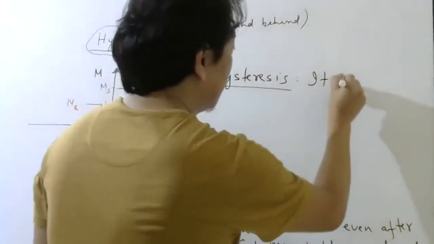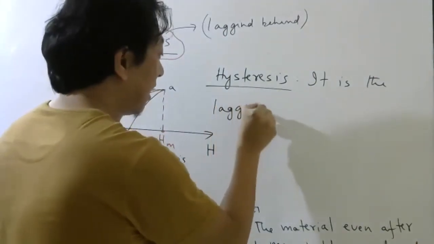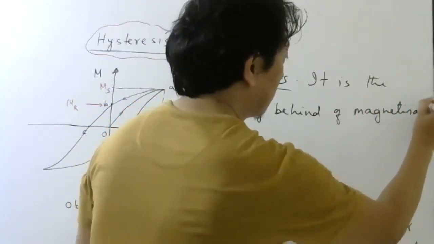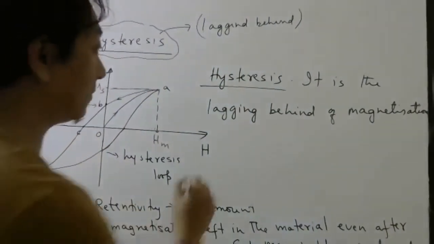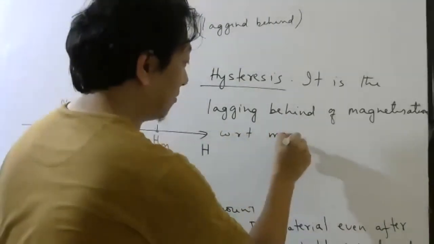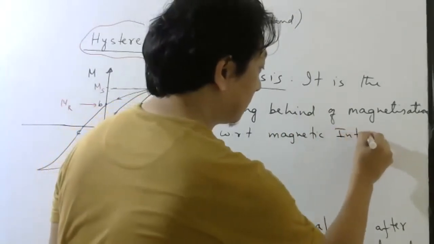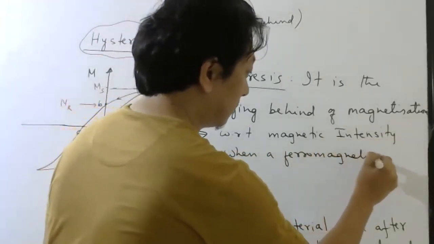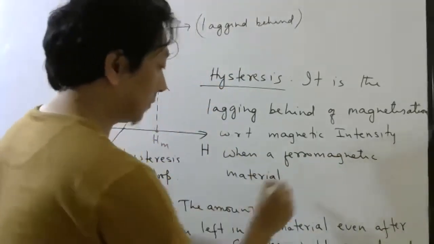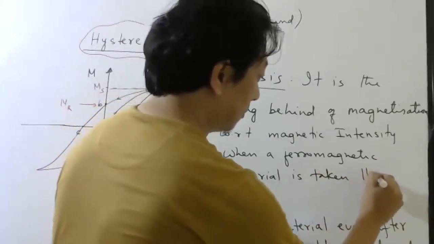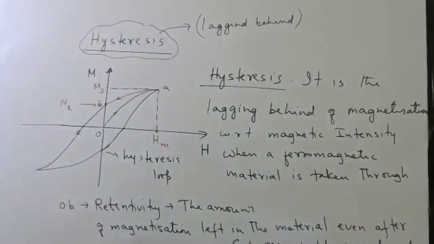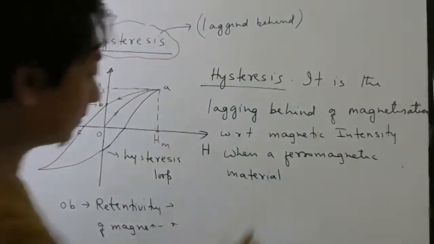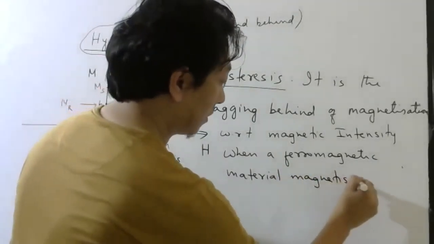Hysteresis, write down: it is the lagging behind of magnetization with respect to magnetizing field or magnetic intensity when a ferromagnetic material is magnetized and demagnetized.